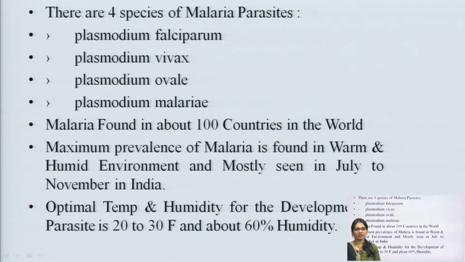There are 4 species of malaria parasites. The first is Plasmodium falciparum, then Plasmodium vivax, Plasmodium ovale and Plasmodium malariae.